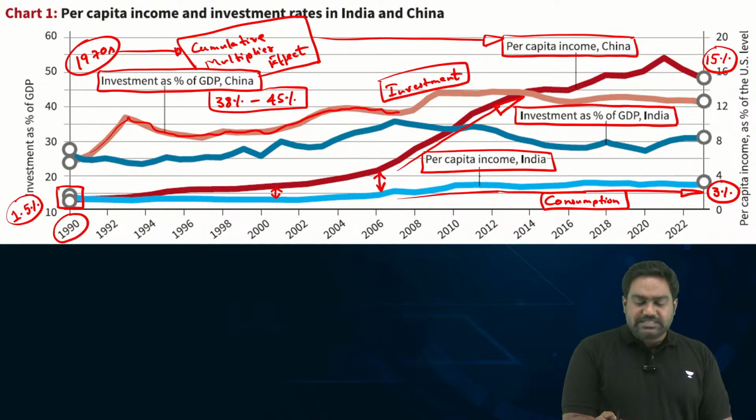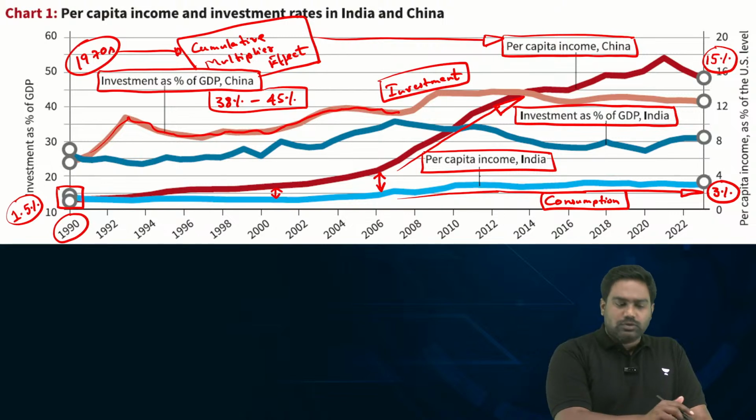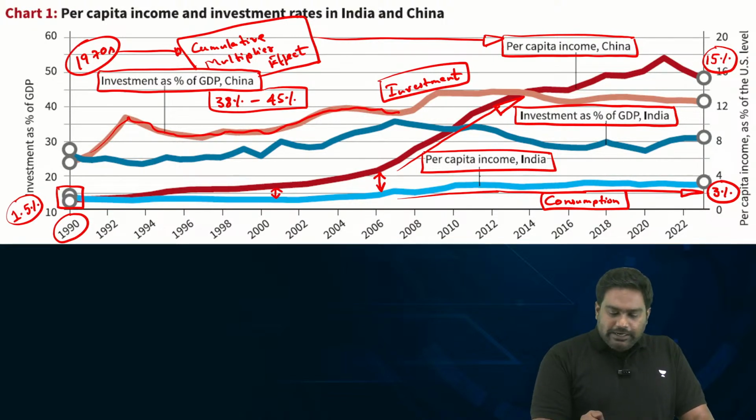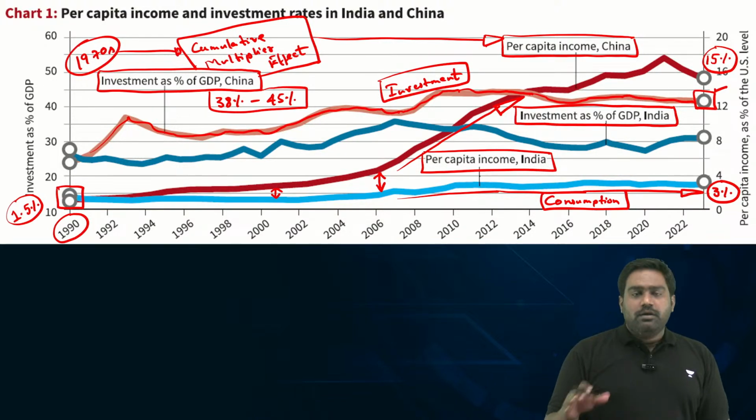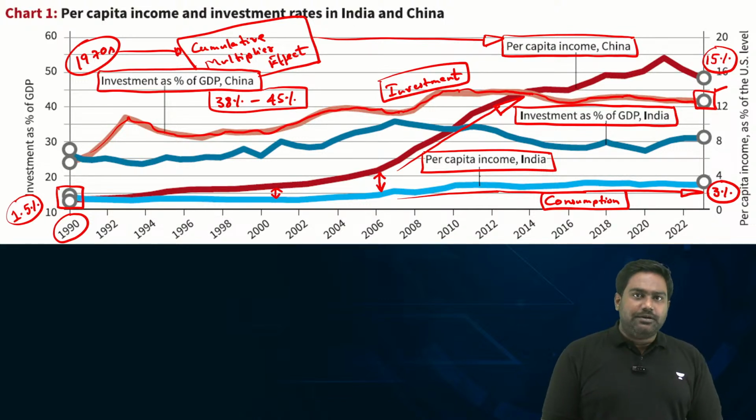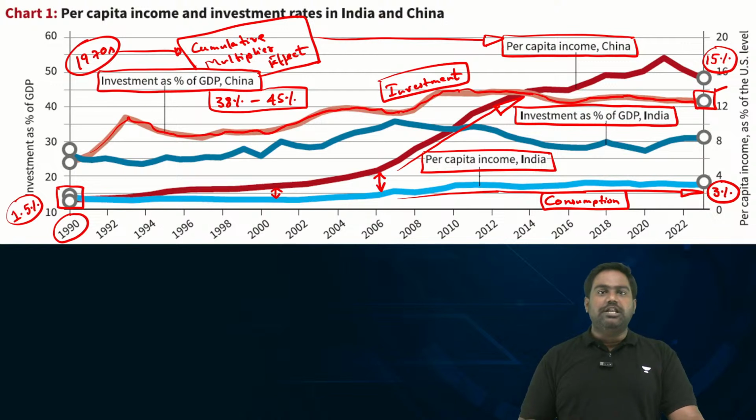Investment increases in China over the last 3 decades, though there are certain falls, but it revives and it sustains, showing high levels of investment occurring in the Chinese economy. Today, almost 44% is the number for China with regard to its investment as a percentage of its GDP.